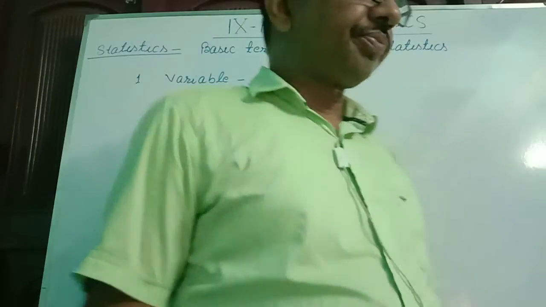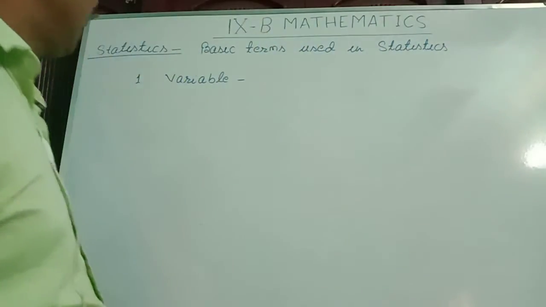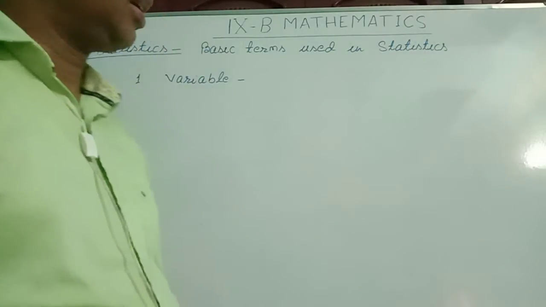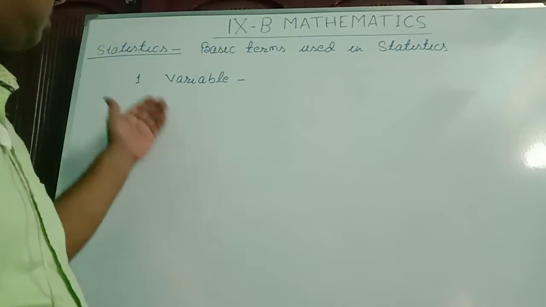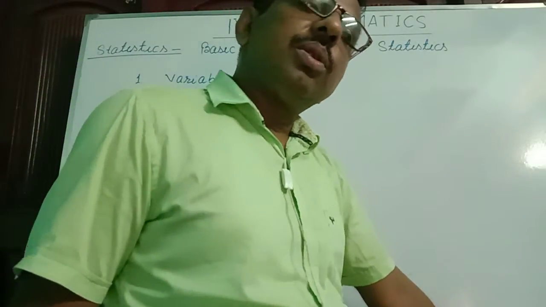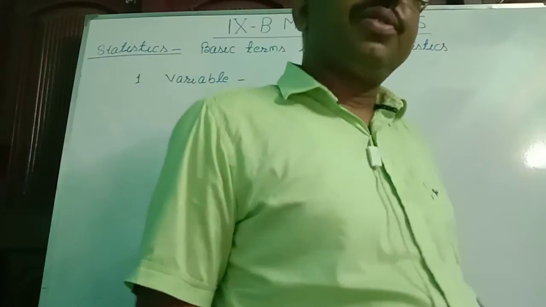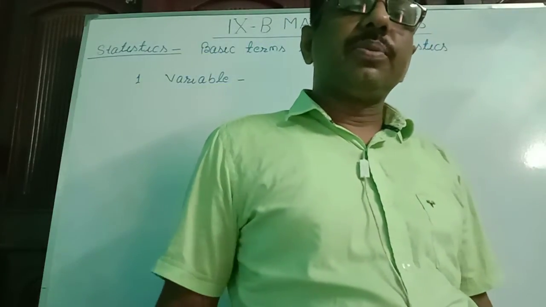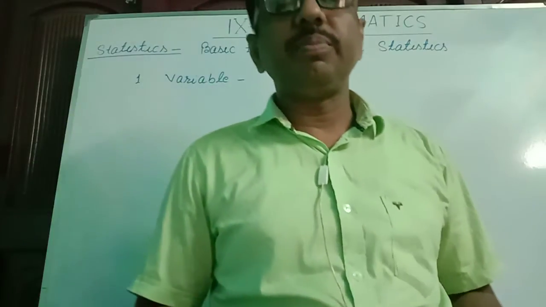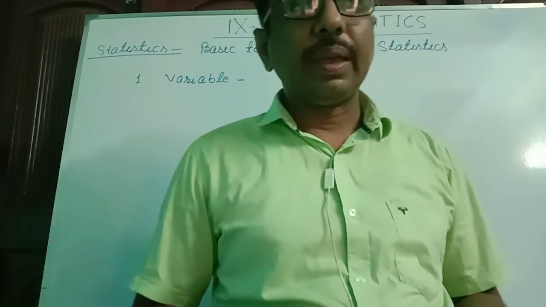Now today we will see the basic terms used in statistics. The first is variable. In algebra, all the alphabets are used as variables such as x, y, z, a, b, c, p, q, r, anyone.